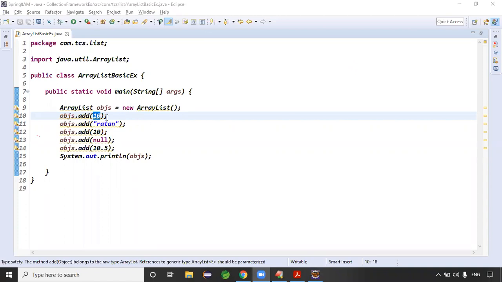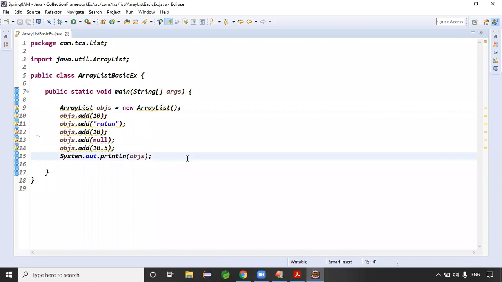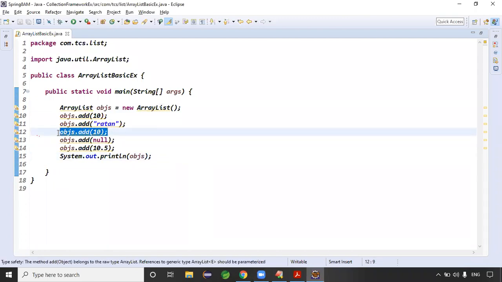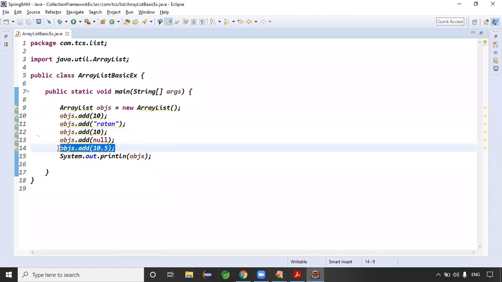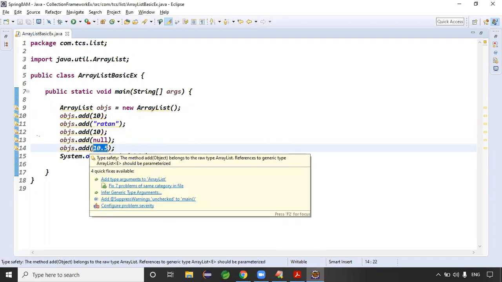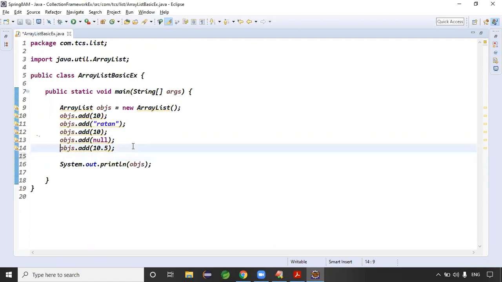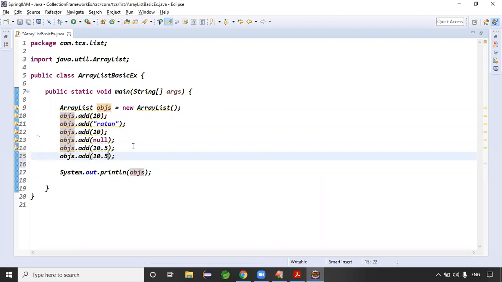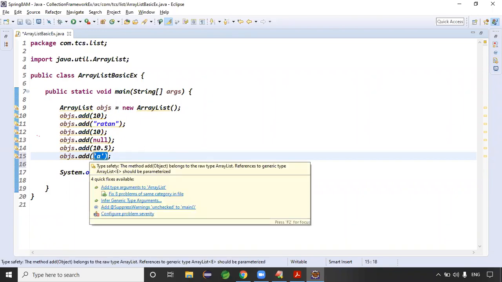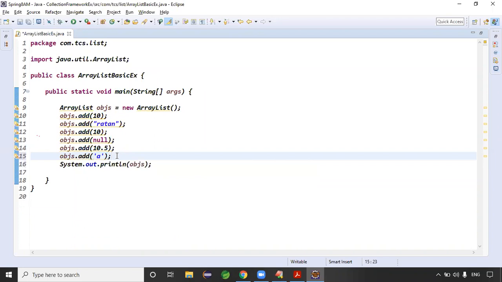That is called the autoboxing concept. Every collection class is implemented using autoboxing. We are adding 10, but internally we store it in which format? Integer object format. Here we are adding 10.5, a normal primitive double value, but internally it is stored in the Double wrapper class format. Even if we add a character, the char primitive type is not allowed, so it stores the data in Character object format.